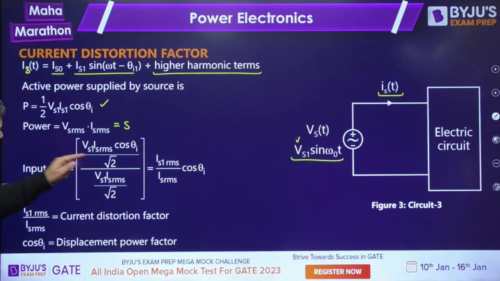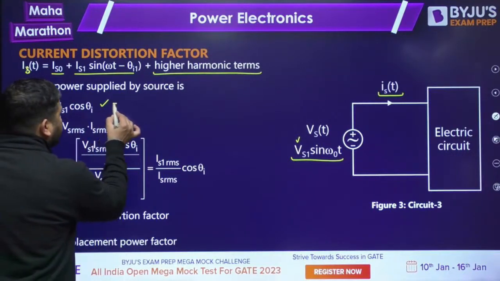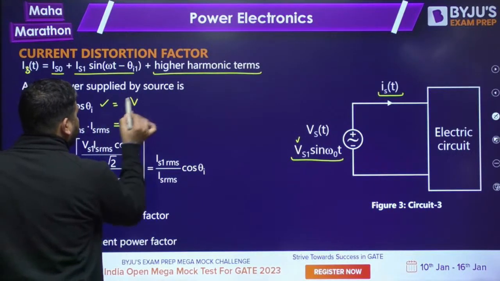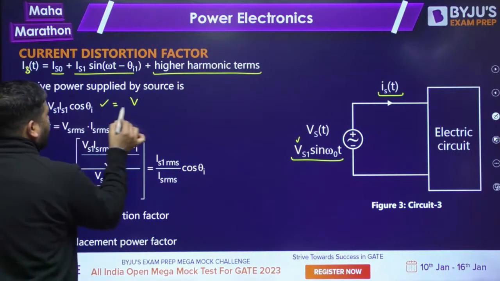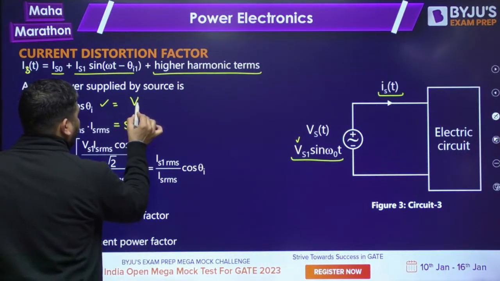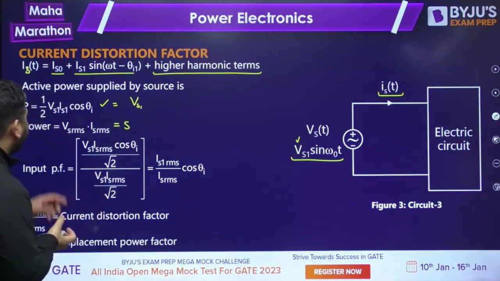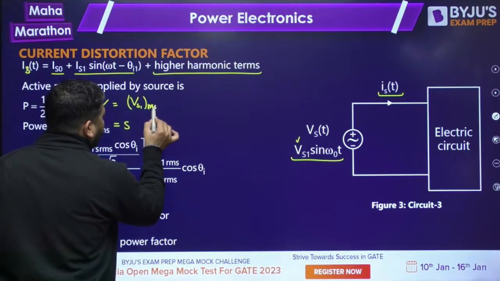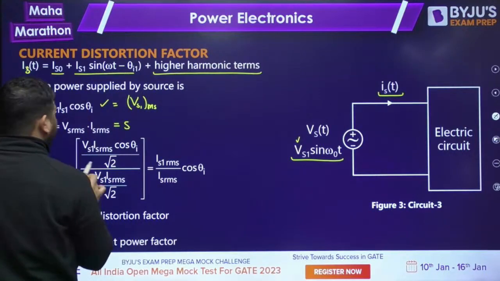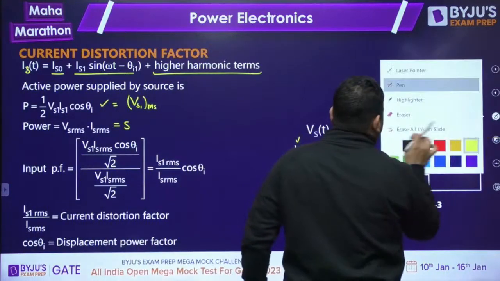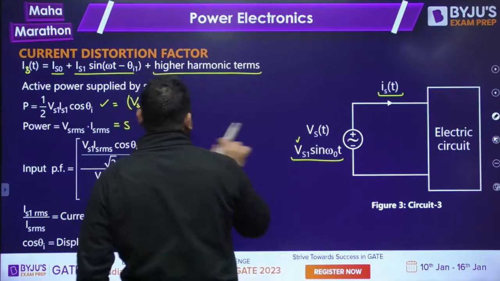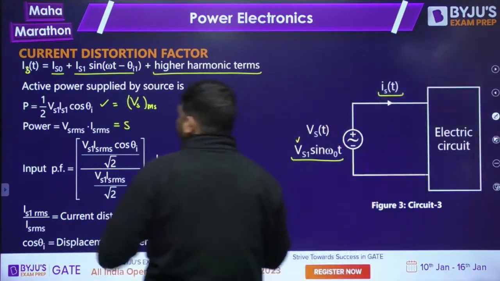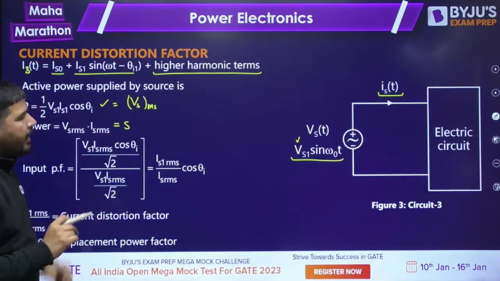If you look at this carefully, Vs1 and Is1 are the peak values. Whenever you take the maximum value, you have to take the 1 by 2 factor.